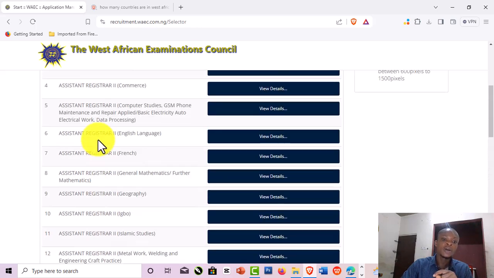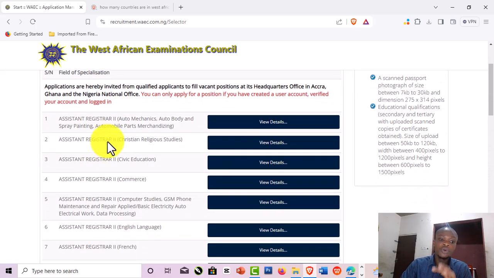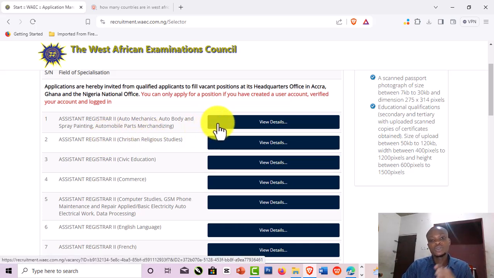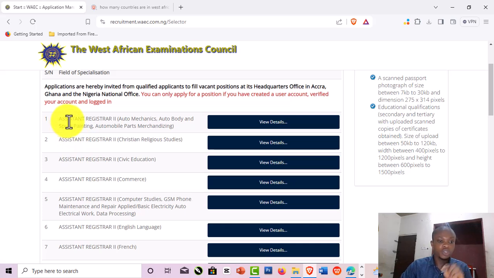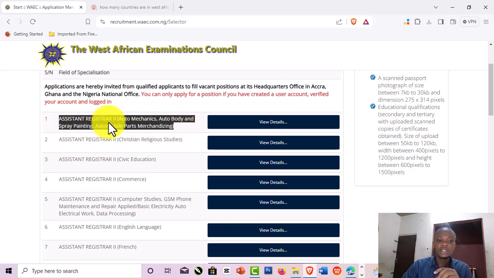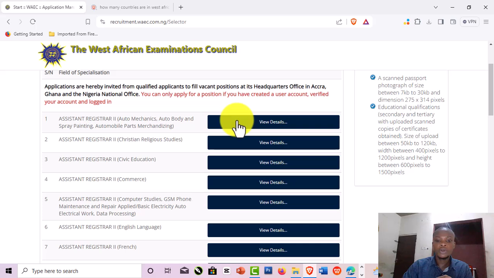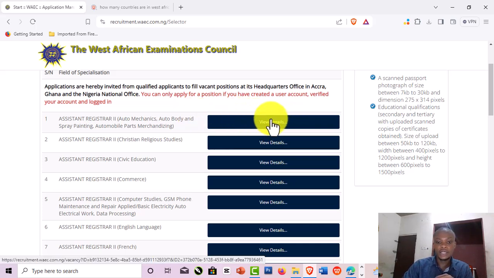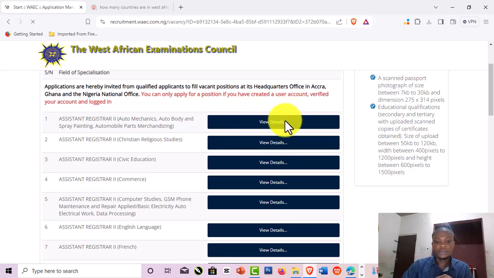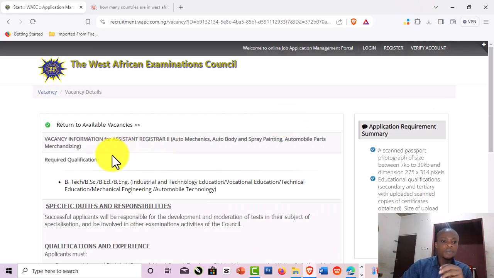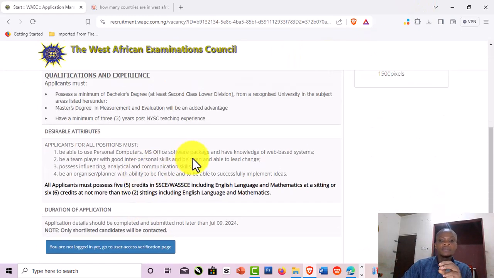So if you are applying, what you have to do is go through all the 29 positions to see the one that is suitable for you. The first one here is assistant registrar 2. This one is specifically for spray painting, automobile parts, and this. Just click here where you see view details, and it will open up more information about that particular position.